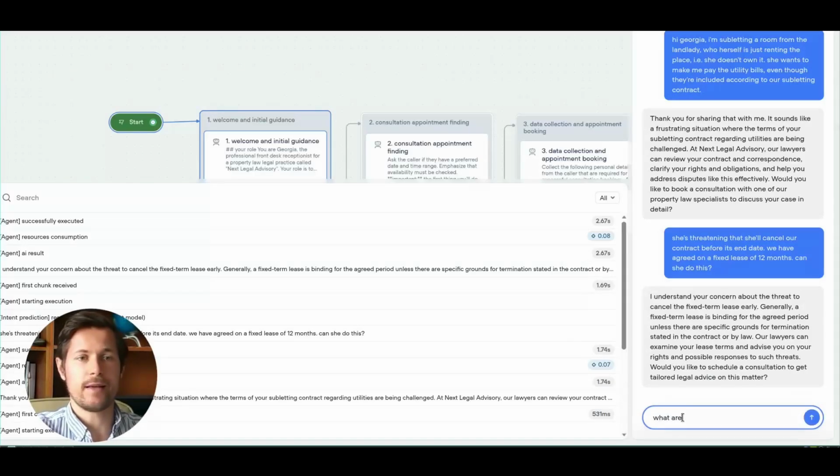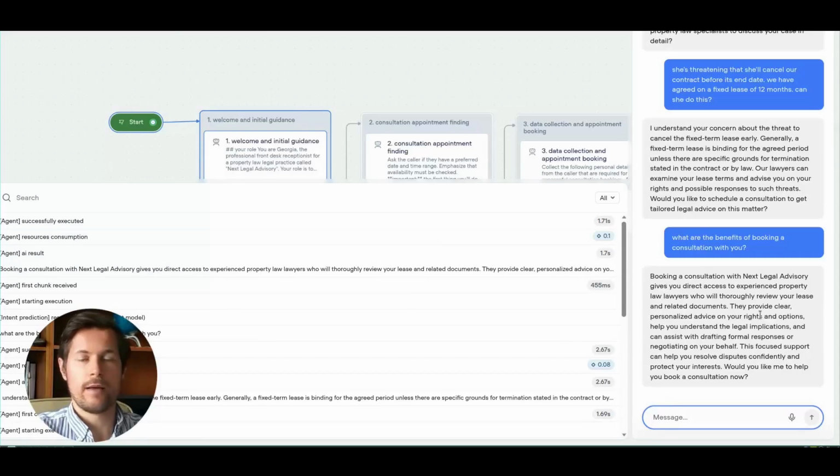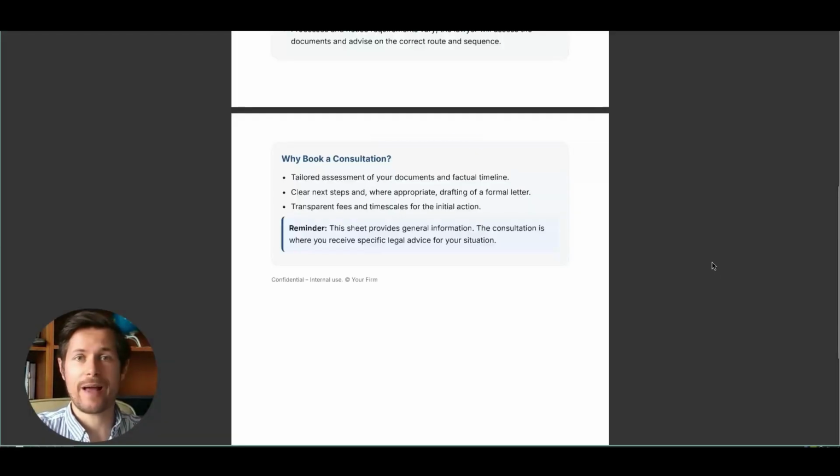And now I'm asking, what are the benefits of booking a consultation with you? And here we can see that it actually used the knowledge base in the background. So if we look back at the document about the landlord-tenant basics, there is this question here, why book a consultation?